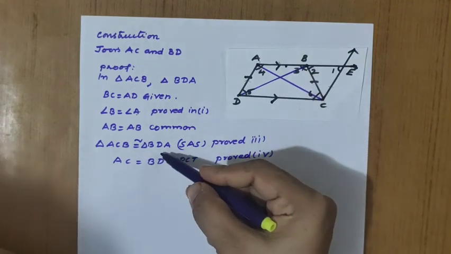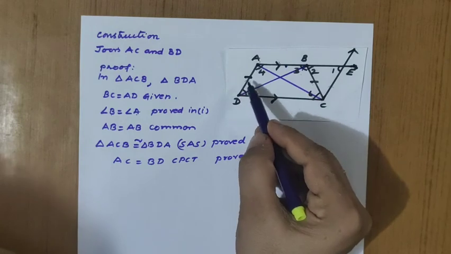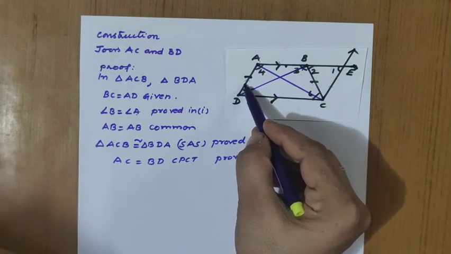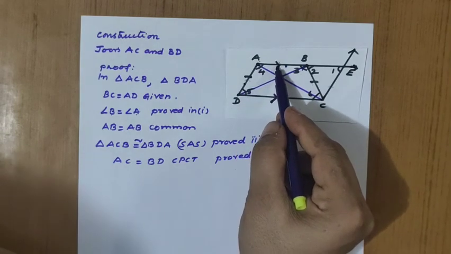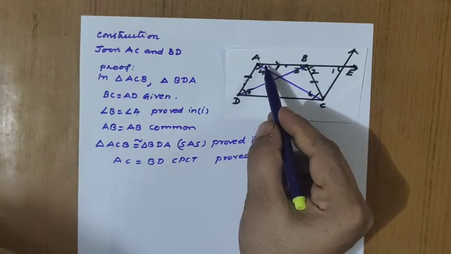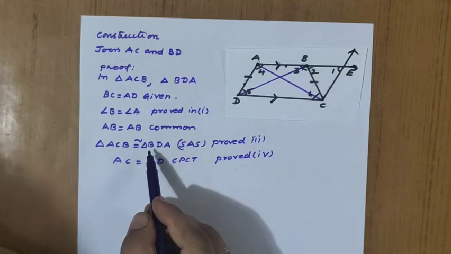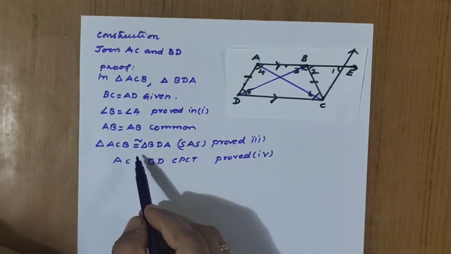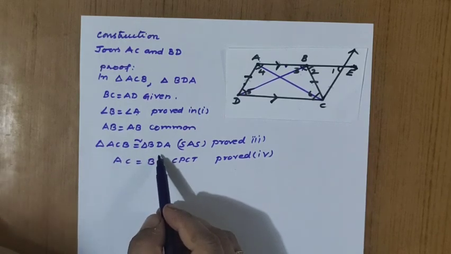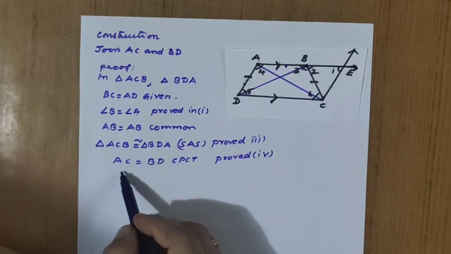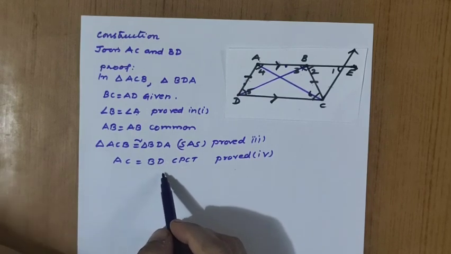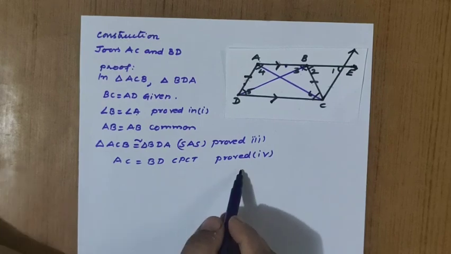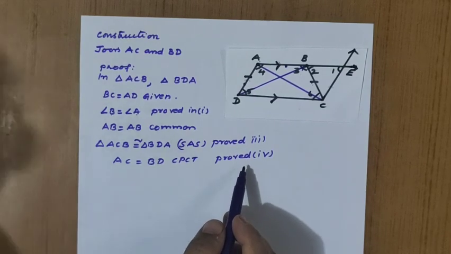You can cross-check with BDA also. In BDA, the first equal side is AD, the second side is AB, the included angle is angle 4, that means angle A. So we got the SAS criteria. Triangle ACB is congruent to triangle BDA. Once we prove the congruency, as usual we can write CPCT, that means AC equal to BD. So we proved 3 and 4 respectively.